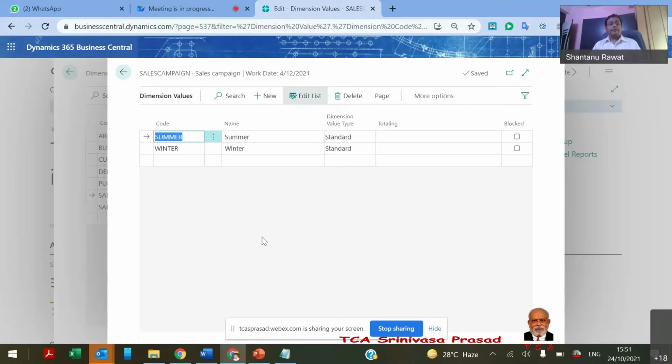So it will be a campaign, just like we are participating in Dubai Expo 2021, and we are spending on that. So the salespersons are involved in various activities. If we create one cost center as Dubai Expo, all the expenses we incur on that can be tracked.